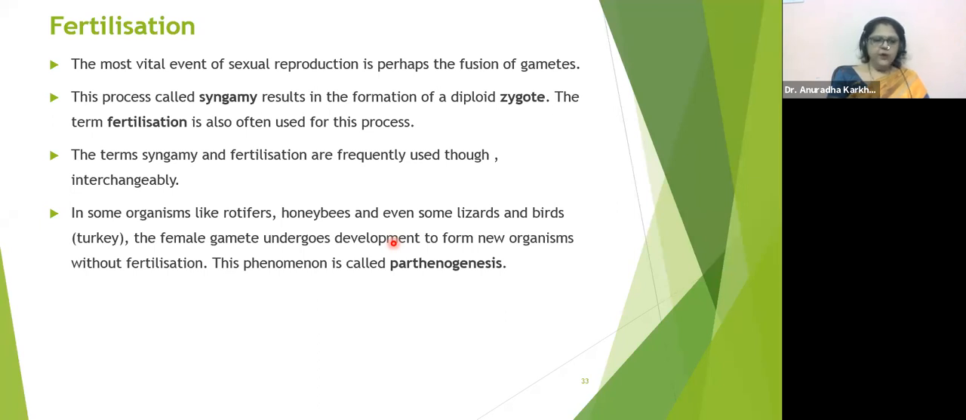So that is all about parthenogenesis, but they have asked questions in your board exams, that is, define parthenogenesis. So what is parthenogenesis? When the female gamete undergoes development to form a new organism without fertilization, the phenomenon is called parthenogenesis. Okay, got it? Of course, then it becomes simple now.